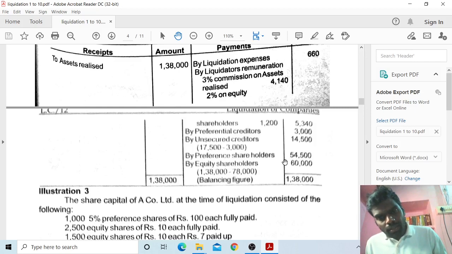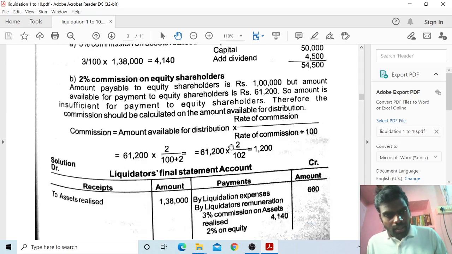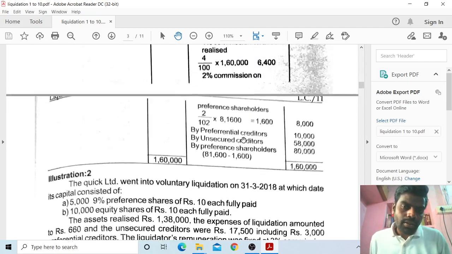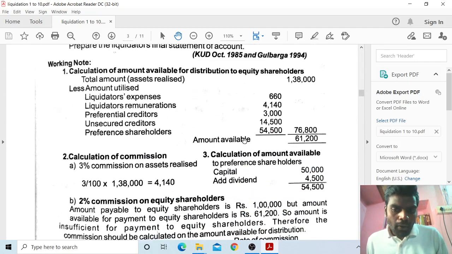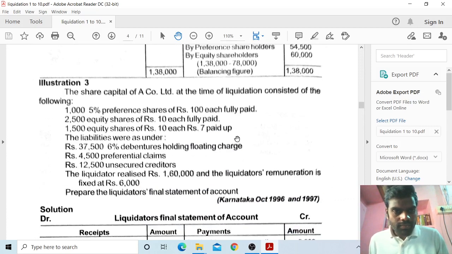So this is problem number 2. The major point is, if the amount is available, we give it to the creditors.